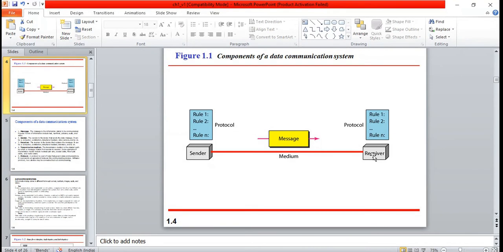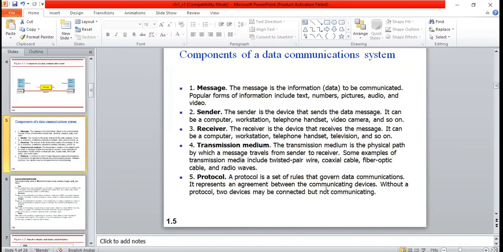Whatever real-time postal communication there is, that matches exactly with the network. It is not different. That is manual, and this is a combination of both hardware and software. Yesterday we also discussed the advantage of that.